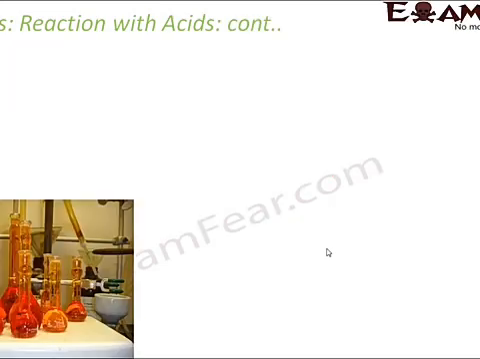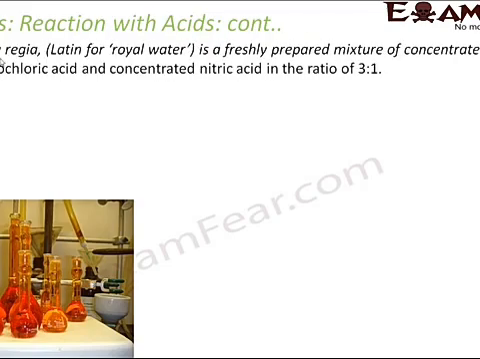Let us take examples of some other acids as well. The next acid that we will consider is aqua regia. This is a very interesting acid. It is actually a combination of two acids. It is a freshly prepared mixture of concentrated hydrochloric acid and concentrated nitric acid in the ratio 3:1. That means 3/4 of it contains concentrated hydrochloric acid, HCl, and 1/4 of it contains nitric acid, HNO3. So that is aqua regia.